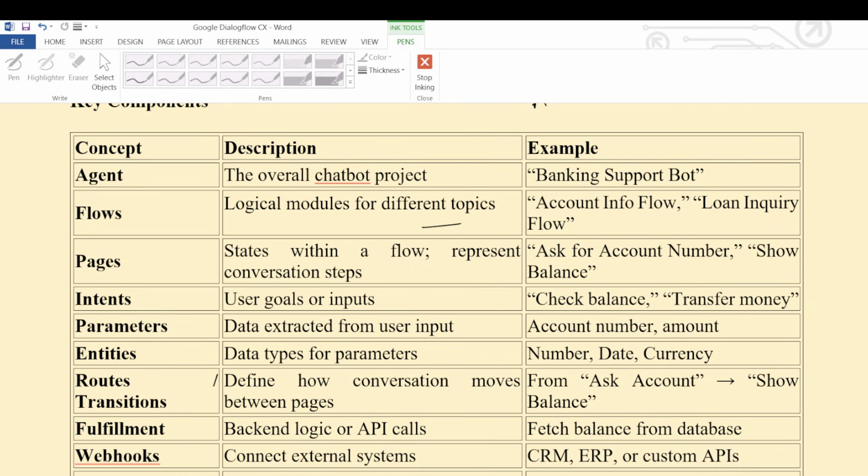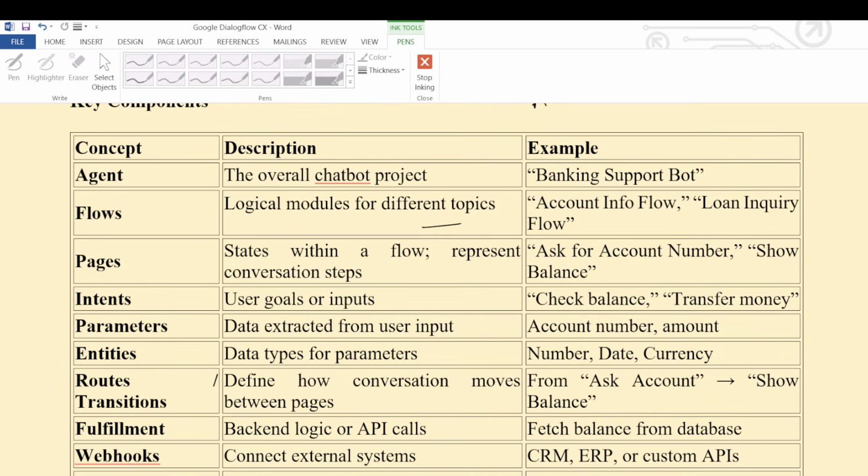Now, what are pages? What is the importance of pages? Pages stand for states within a flow. Inside the flow, pages are there. That is called states within a flow. It represents conversation steps. Pages are nothing but conversational steps. Now suppose the user asks for account number, show balance, like that, providing context as well as user utterances to the bot.